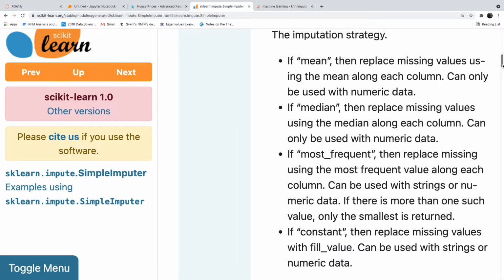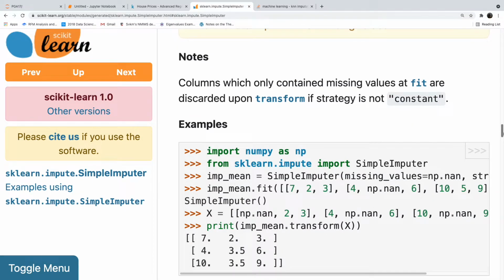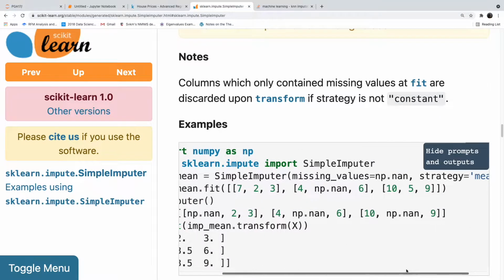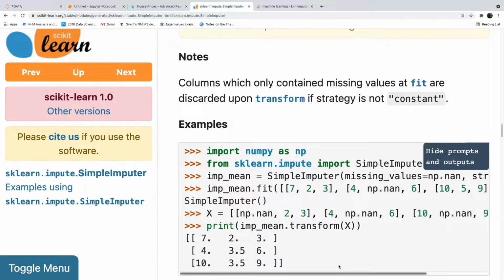Okay. So, a simple imputer has been defined in Python, where you just need to give the strategy based on whether you are doing a numeric missing value or a non-numeric missing value, and you can implement it. That is one method of doing the implementation, which is very simple.